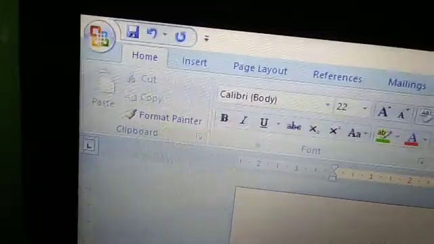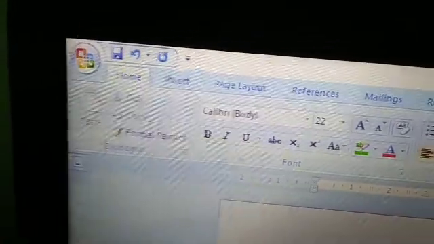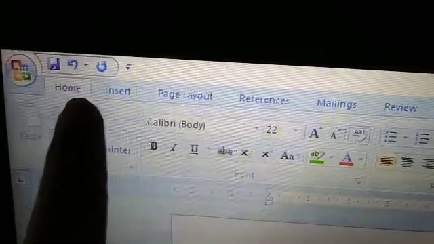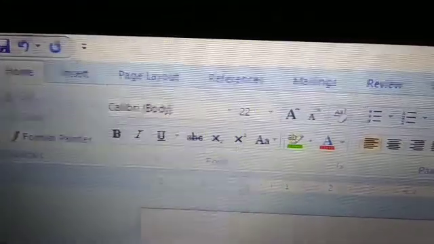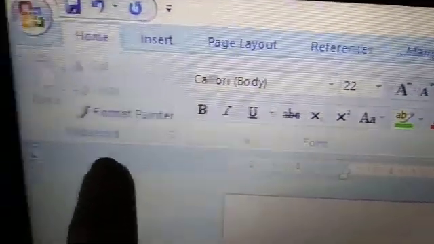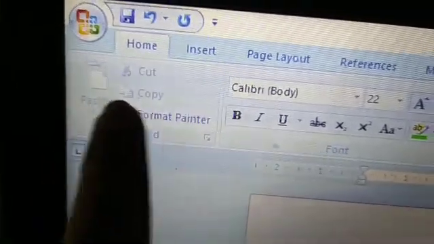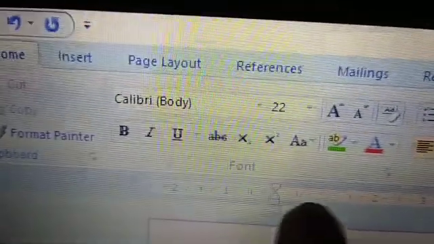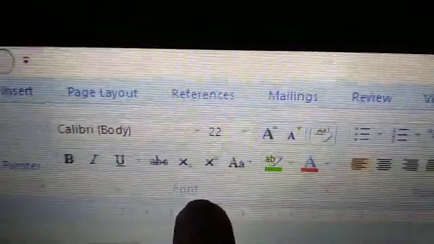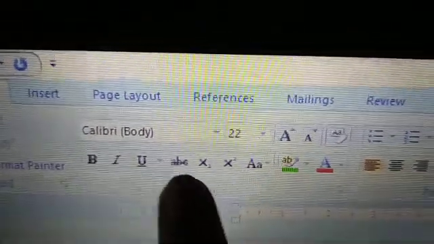I don't have the file tab, I have the office button here. In your book it is given as file tab. Then different tabs are there: home, insert, page layout, references, mailings, review, view. These are tabs, and below the tabs there are groups. First one is the clipboard group. These are commands: format painter, and the cut, copy, paste commands are part of the clipboard group. This is the font group, where you can see bold, italic, underline buttons, and the font color button.